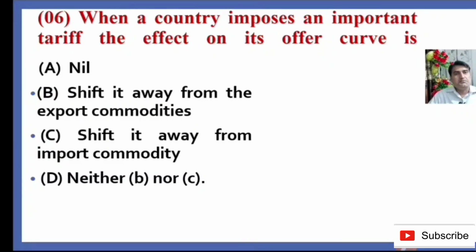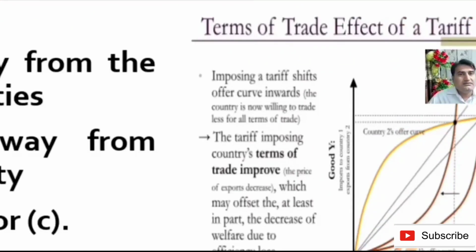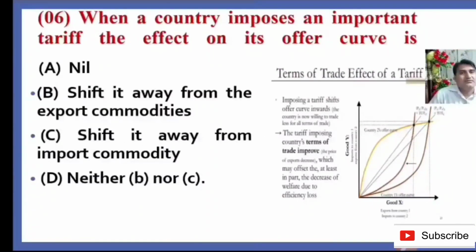So when a country imposes an import tariff, it means a tariff is a type of tax which is imposed by the government in order to restrict imports or exports. Imposing a tariff shifts the offer curve inwards. As a result, the country is now willing to trade less for all terms of trade. The tariff-imposing country's terms of trade improves, so the export price rises. As a result, the effect on the offer curve is that it shifts away from the export commodity. It means B is the right answer.